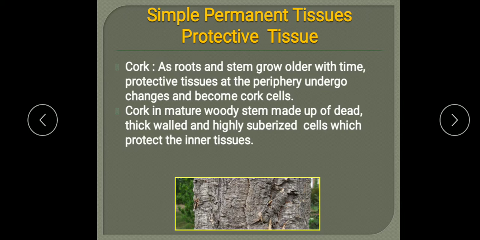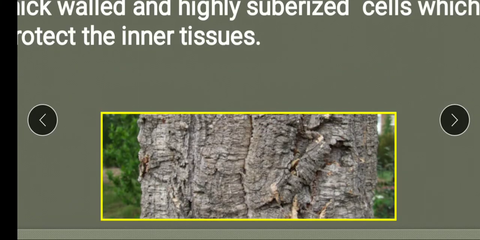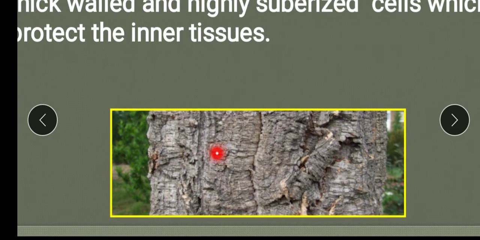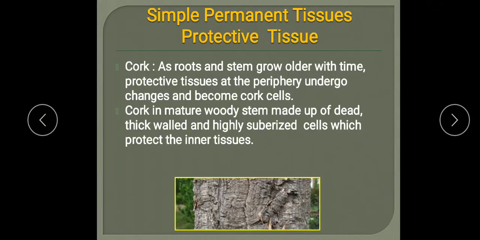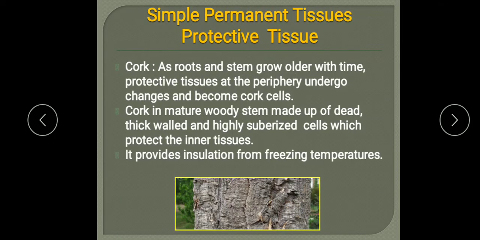You have seen the cork in the older trees also. This is the example of the cork. The bark is there and it protects the inner tissues, and it provides insulation also from freezing temperature. When the temperature goes down, at that time also this cork protects the different plant parts. So understood, children?